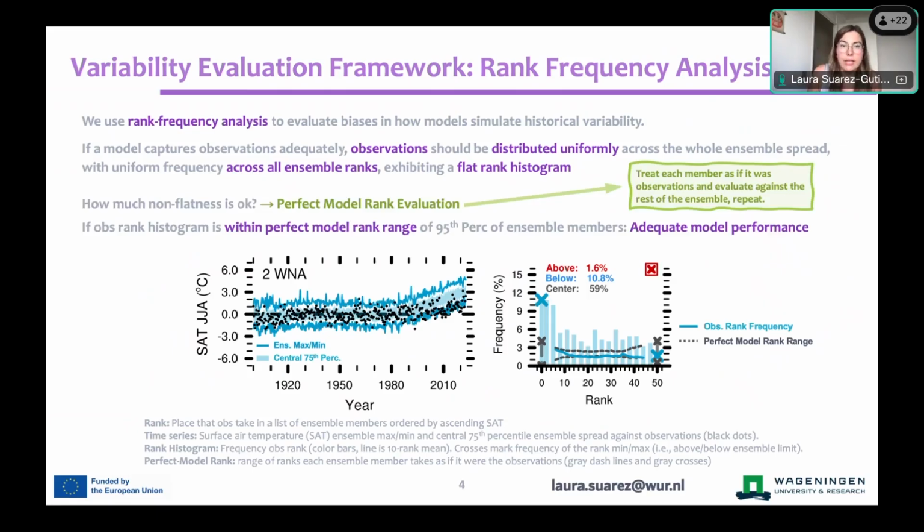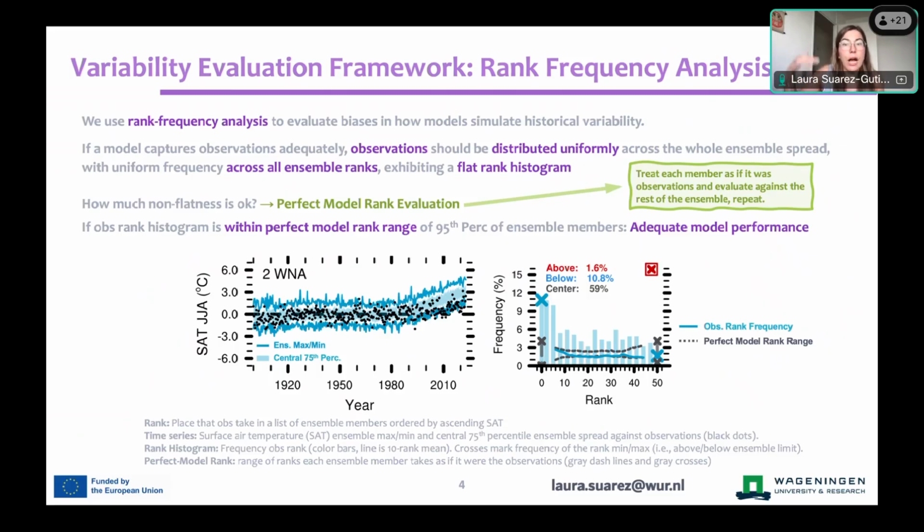So the member with the lowest temperature will be rank 0, and the highest member will be rank 50 in this case, as the number of members. So whenever we have this condition fulfilled, you will have a fairly flat observational rank histogram. However, how much non-flatness is okay for a model that still captures observations as well? We introduce here a perfect model rank evaluation, which means we treat each member in a model ensemble as if it were observations, and we do the same process. We see with which frequency it takes each of its ranks, and then we do this for all models, creating a range of flatness or rank histogram frequencies.